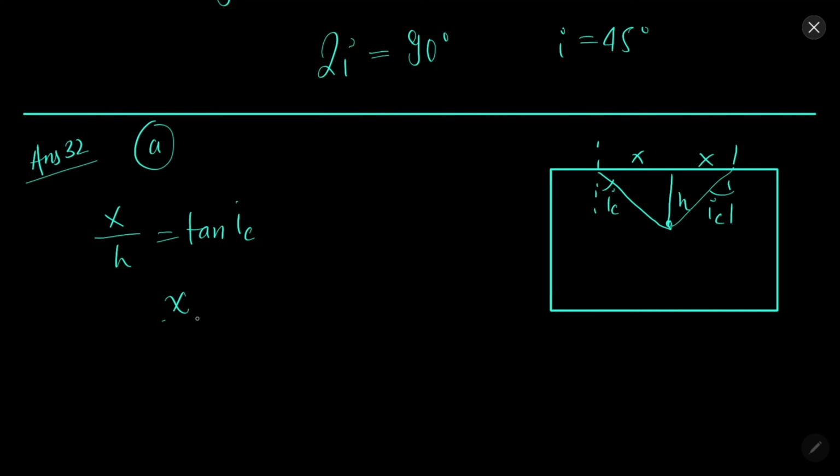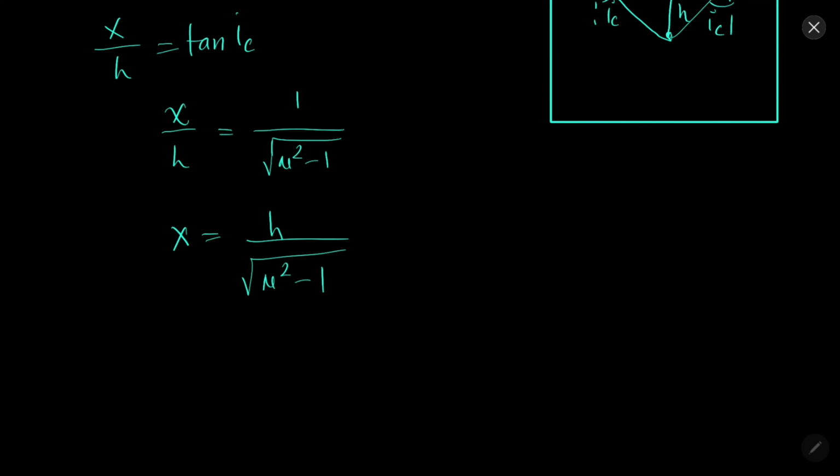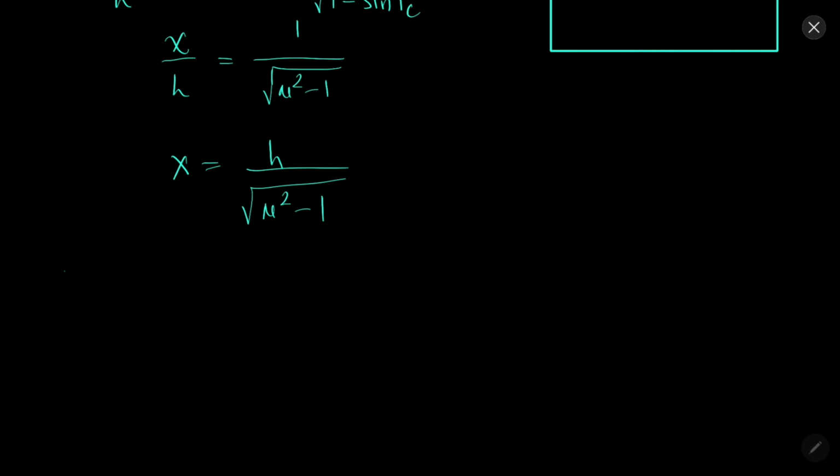After simplifying this, we will get 1 over root mu squared minus 1. So x will come out to be h over root mu squared minus 1. We have done this thing: sin theta over cos theta, and cos theta is this. This is the A part. Now in the B part, the angle subtended by the radius of the area on the source will be sin inverse 1 by mu, the critical angle.